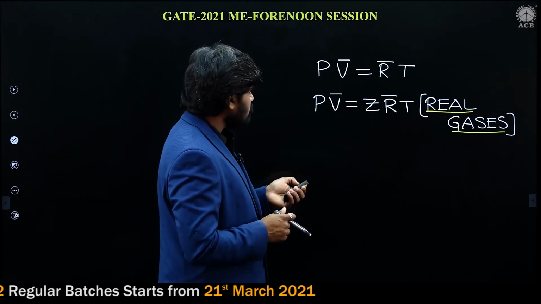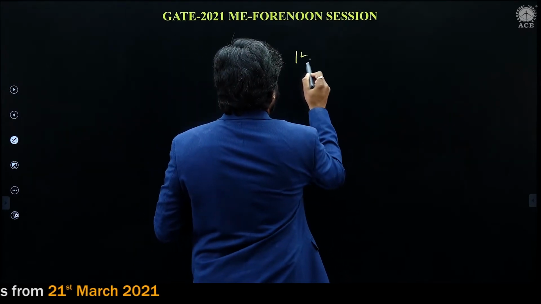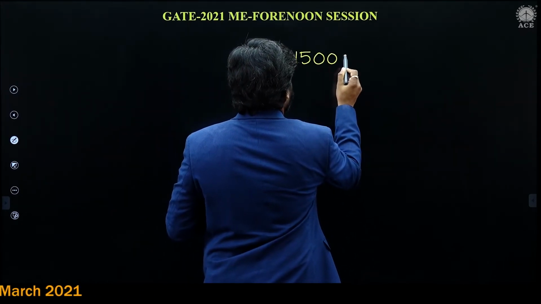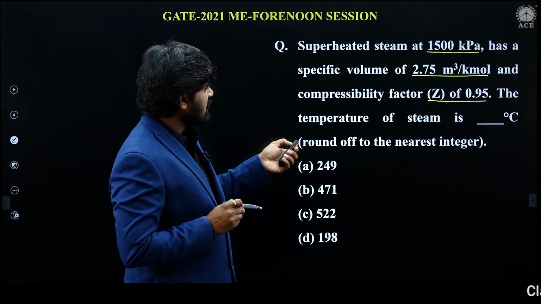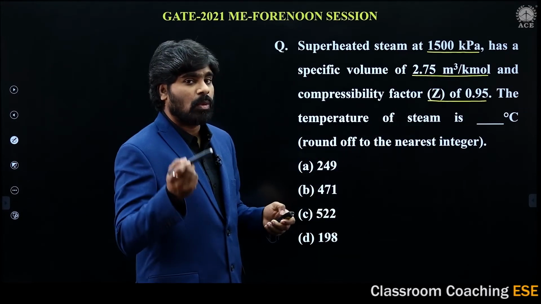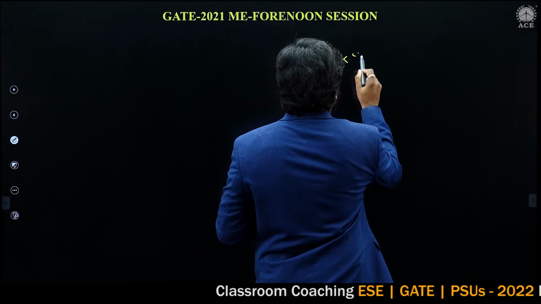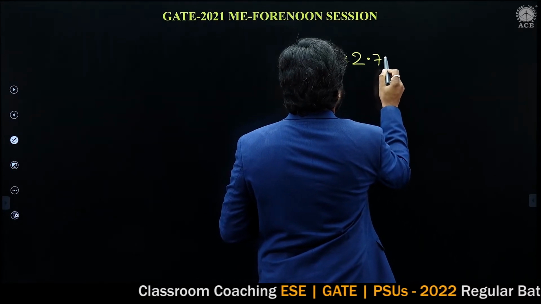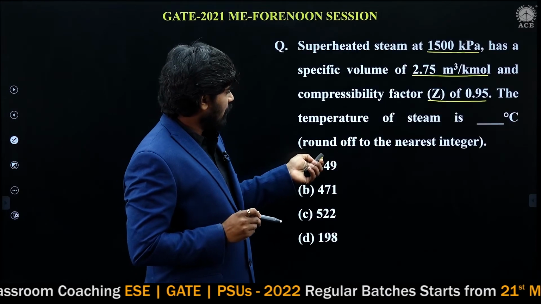Pressure 1500 kilopascal is given. V bar, molar volume, is given as 2.75 meter cube per kilomole. Z is given as 0.95.